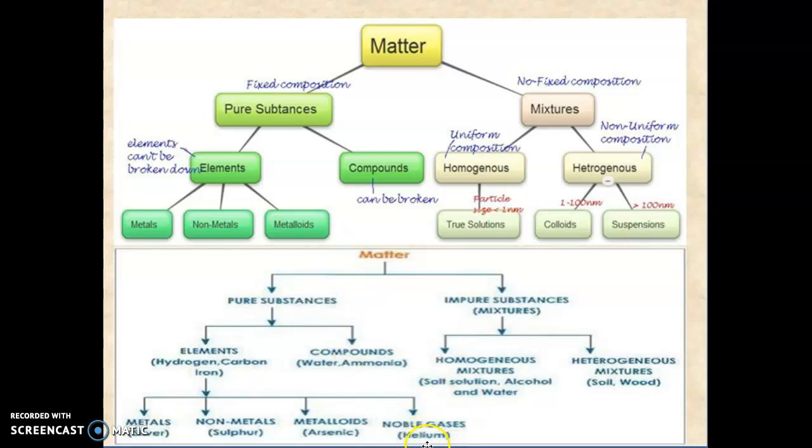The noble gas example is helium. Metalloid is arsenic, non-metal is sulfur and metal is silver. Here the mixtures are divided into homogeneous mixtures and heterogeneous mixtures. Homogeneous examples are salt solution, alcohol and water, and heterogeneous mixture examples are salt and wood.